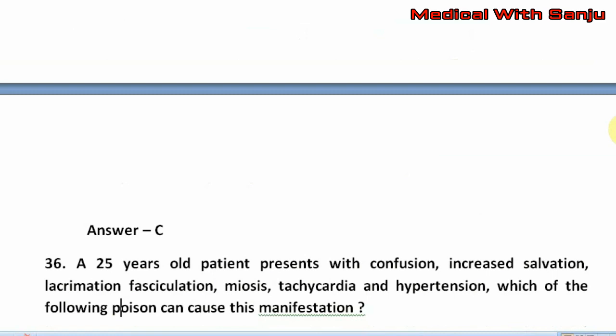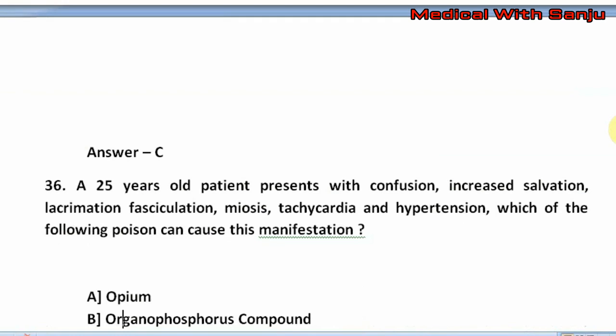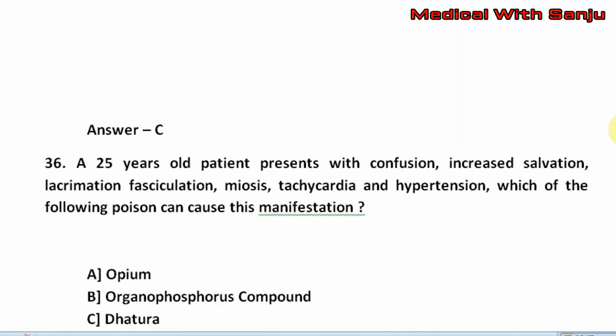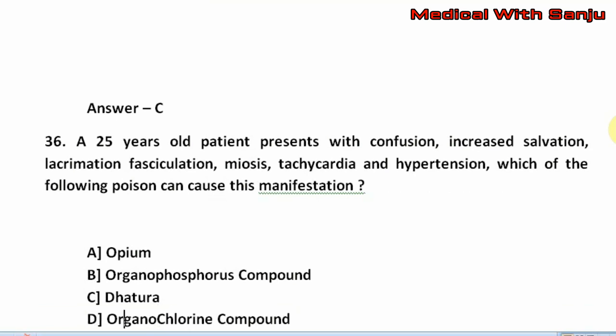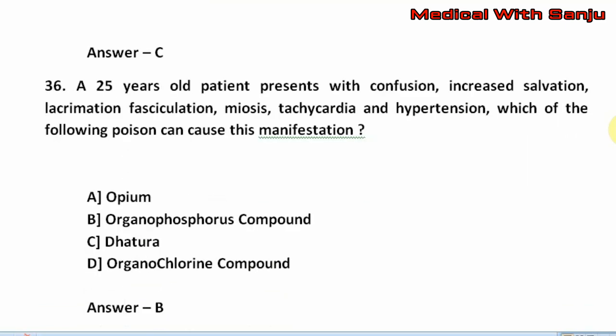Question number 36. A 25 years old patient presents with confusion, increased salivation, lacrimation, fasciculation, miosis, tachycardia and hypertension. Which of the following poison can cause this manifestation? Option A. Opium. Option B. Organophosphorus compound. Option C. Dhatura. Option D. Organochlorine compound. The right answer is option B, that is organophosphorus compound.